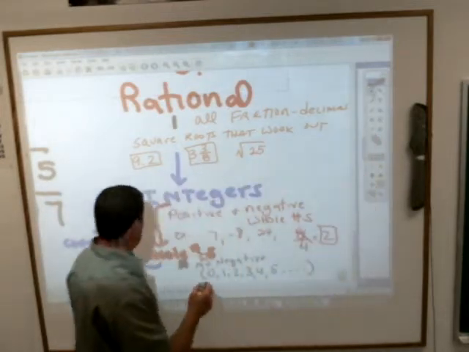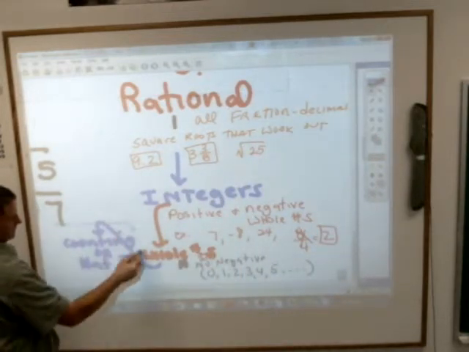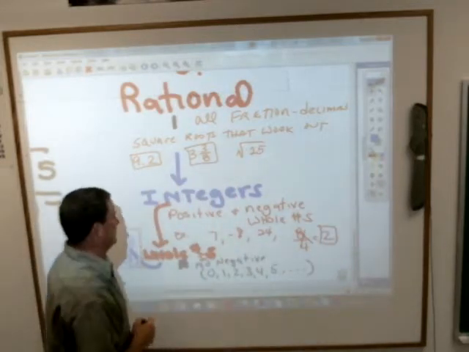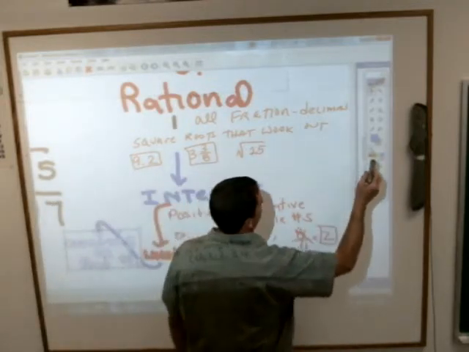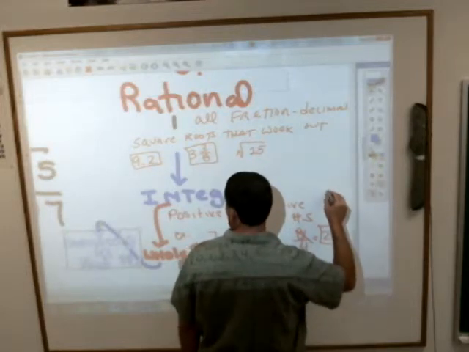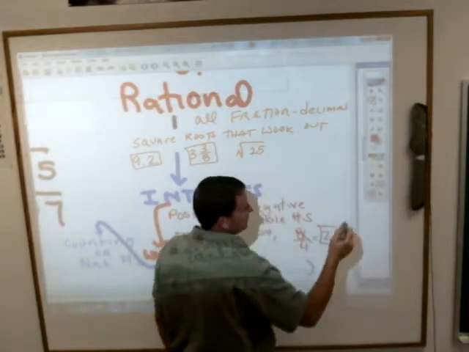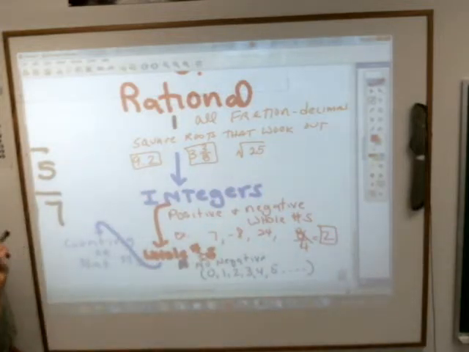Anybody want to speculate what counting or natural numbers are? They are going to be exactly like whole numbers except for one incredibly small issue. Exactly the same as whole numbers except, Alex? It doesn't have 0. Exactly. And the way to remember that is this.